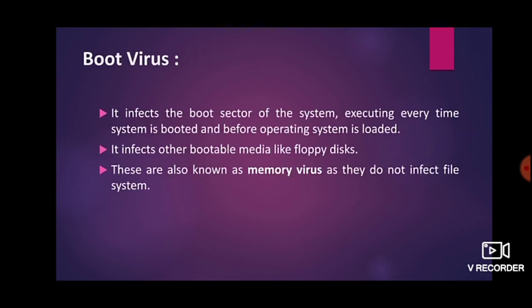These are the important points of the boot sector virus. It infects only the boot record or master boot record. It replaces the boot record that is responsible for loading the operating system into the computer memory by copying it elsewhere. For example, we have Disk Killer, Stoned virus, etc. So these two are known as boot viruses.